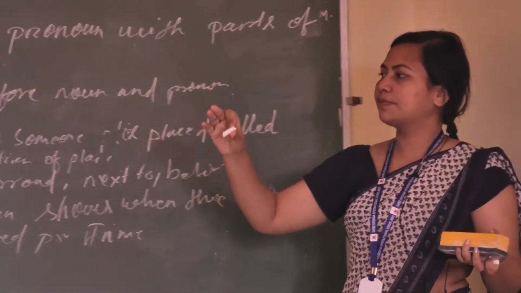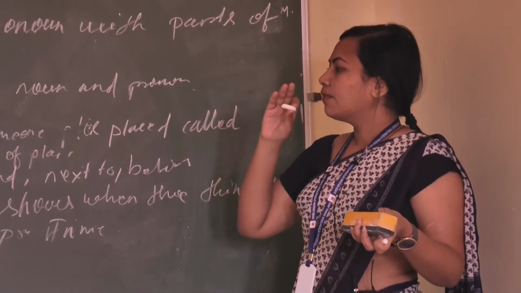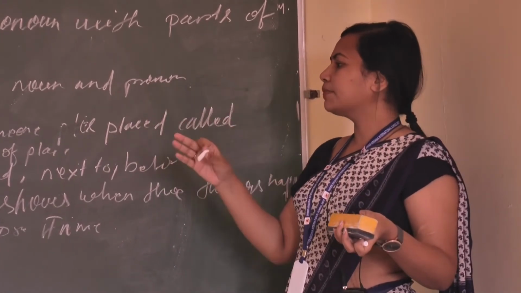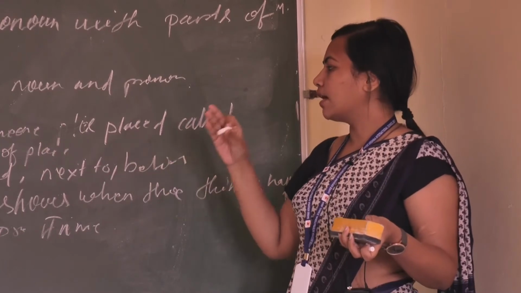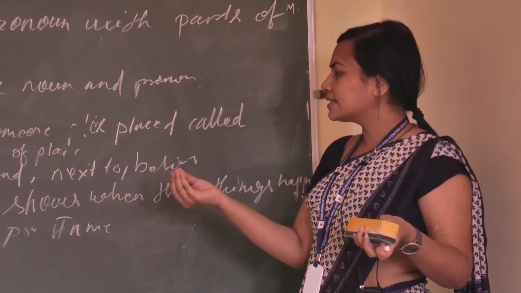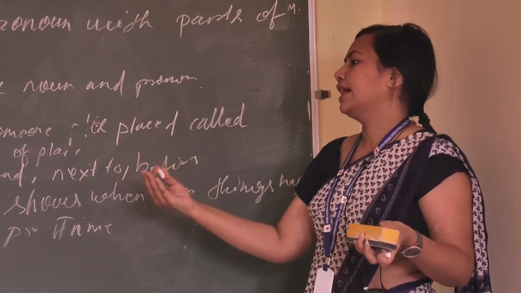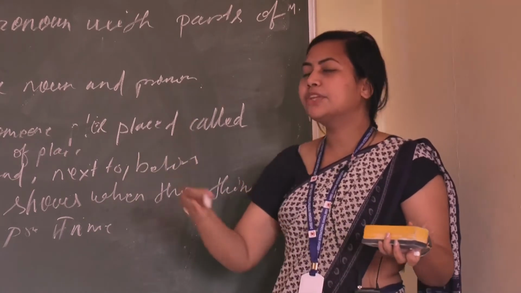Coming to the first one, preposition of place. A preposition of place comes before a noun or pronoun and tells us which place the person or thing belongs to. It tells about the place of something or someone.